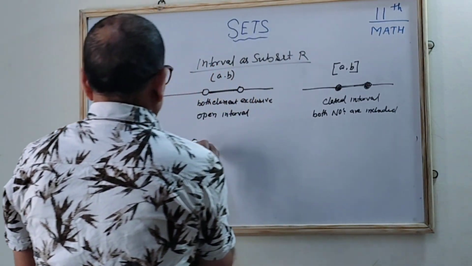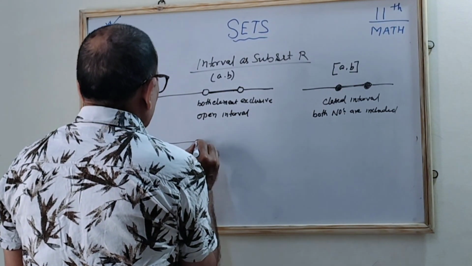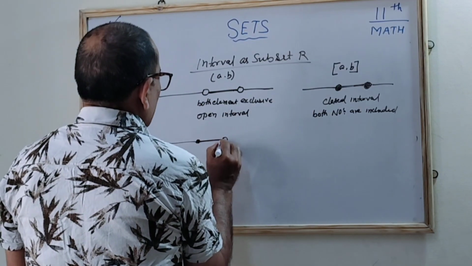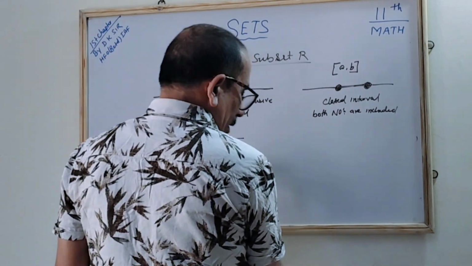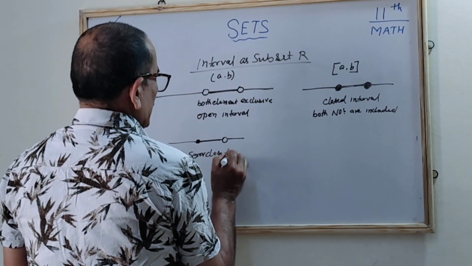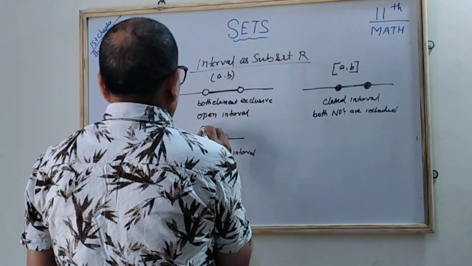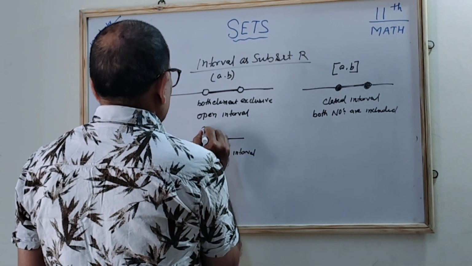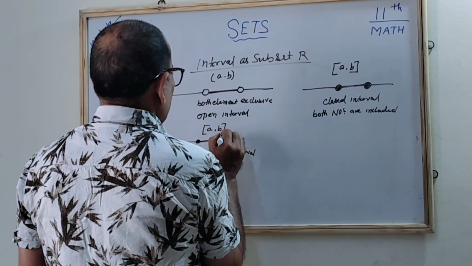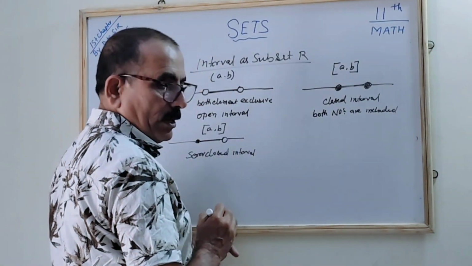The next is the semi-closed interval. In this interval, one end is closed and the other is open. Correct? Then we say it is a semi-closed interval. In that, the symbol will be like this: A is closed, but B is open. B is not included. So this is a semi-closed interval.